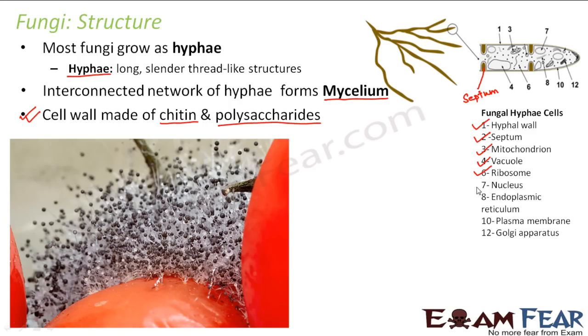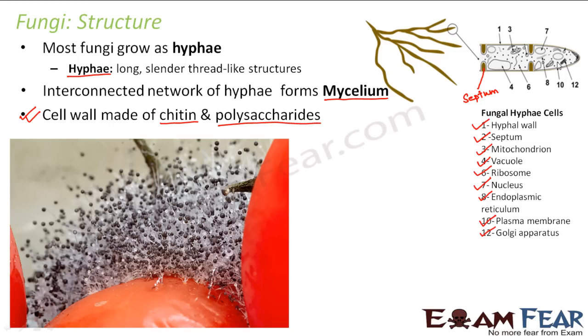Then you have the nucleus. You have the endoplasmic reticulum here. The plasma membrane is present outside. And the last one is the Golgi apparatus, somewhere here.